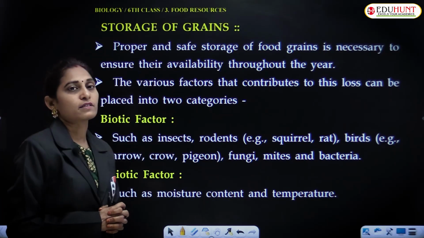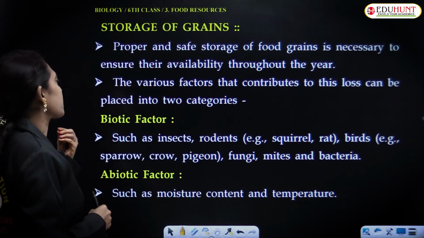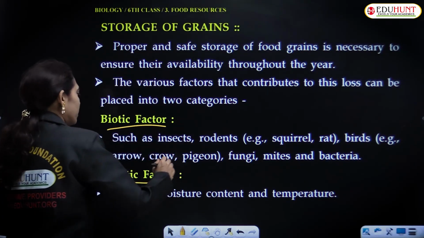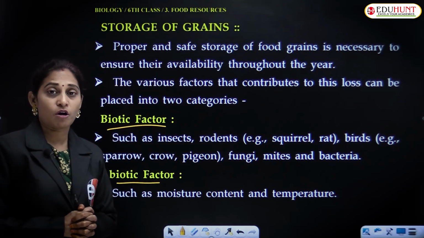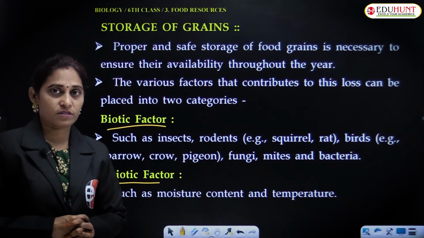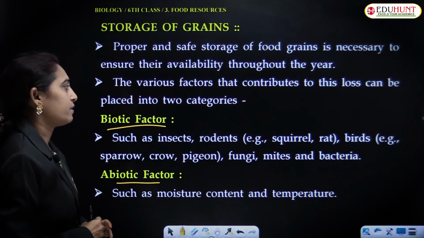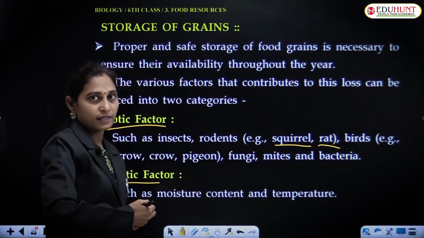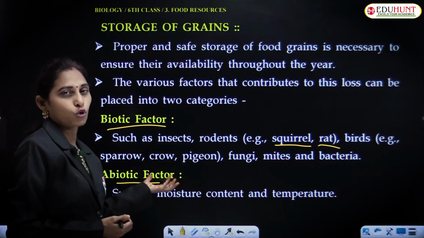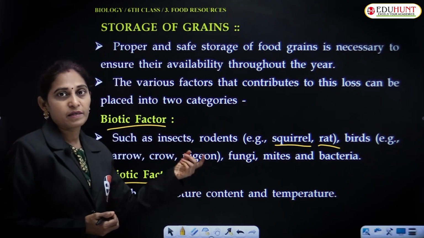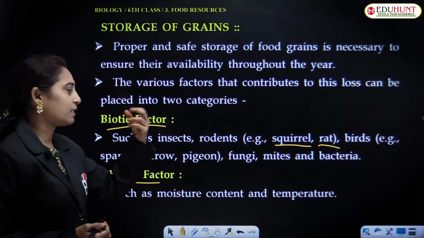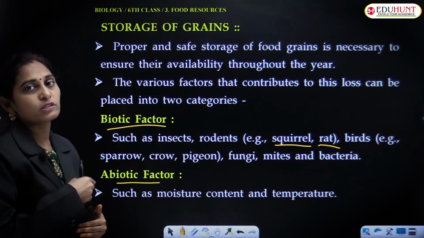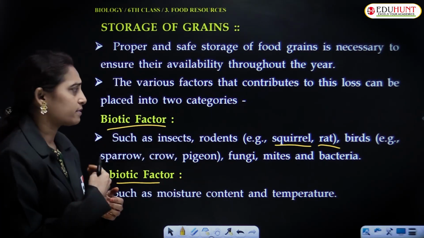The various factors that contribute to the loss can be placed in the following categories, biotic factors and abiotic factors. Biotic factors, as I mentioned now, are pathogens, pests, insects and fungi, even rodents like squirrels and rats. Rats cause damage, and even birds, sparrow, crow, pigeon, and some fungi, mites, ticks, bacteria and even virus also. During storage, these are the biotic factors which spoil the grains.